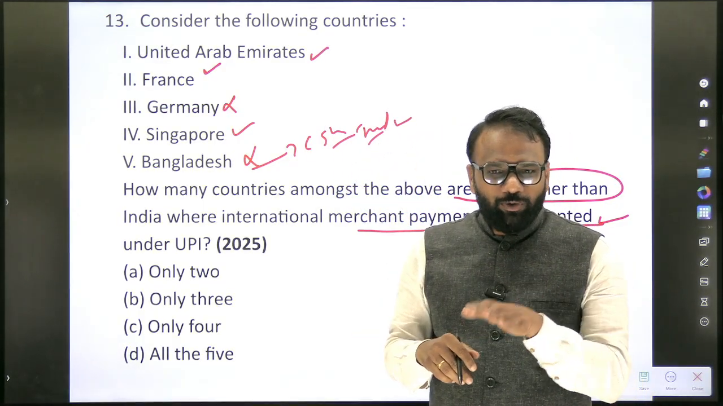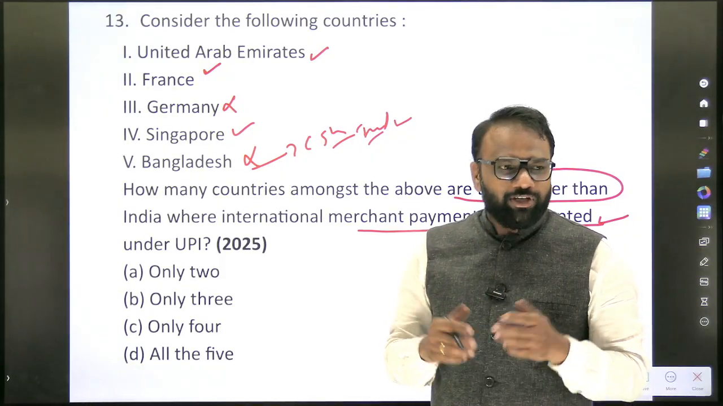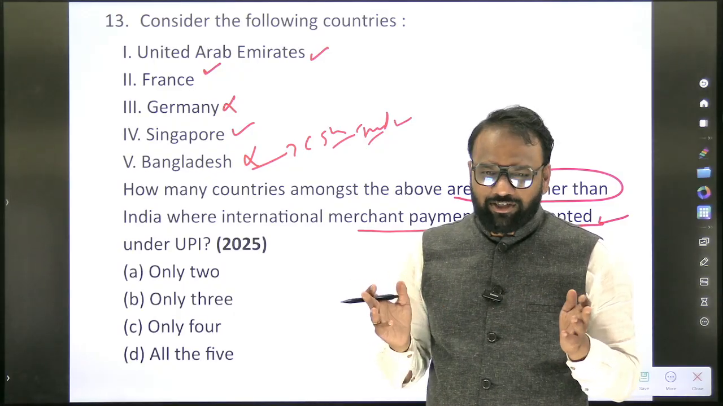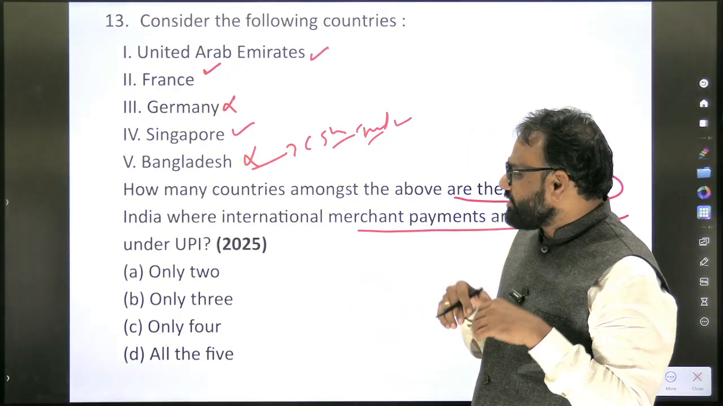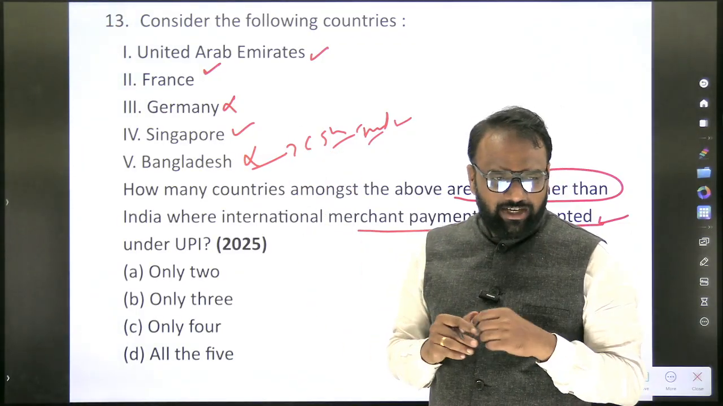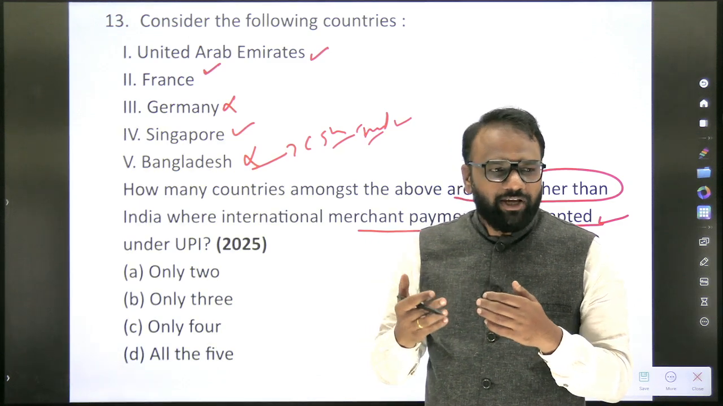You will not do this exercise now. After one month, probably in the month of April, you will do it. We believe that generally around 25 to 30 days before, the question papers are prepared and published. Keeping that assumption in mind, we should prepare at the end of March or in the first and second week of April. So: countries sharing their border with India which have started accepting UPI.